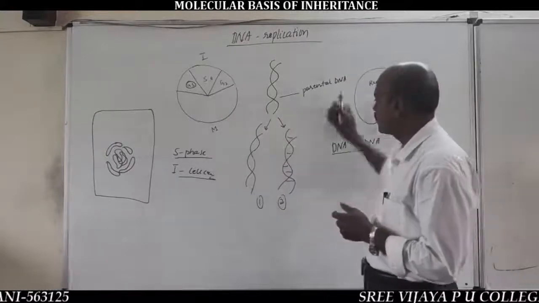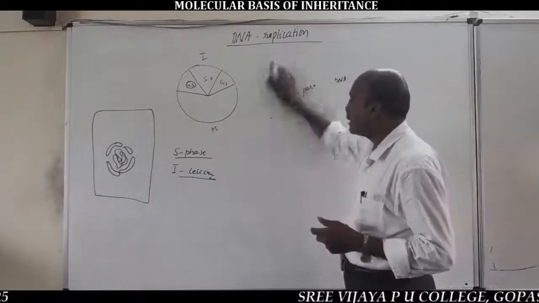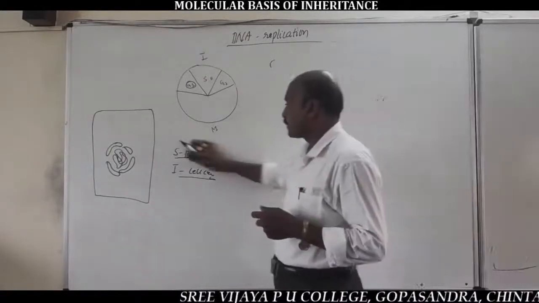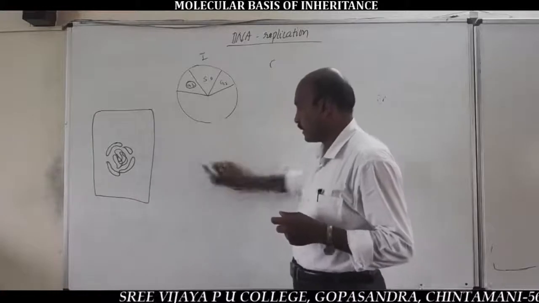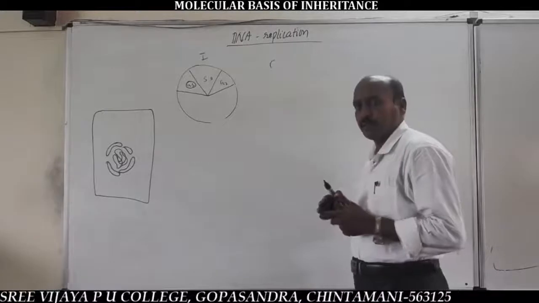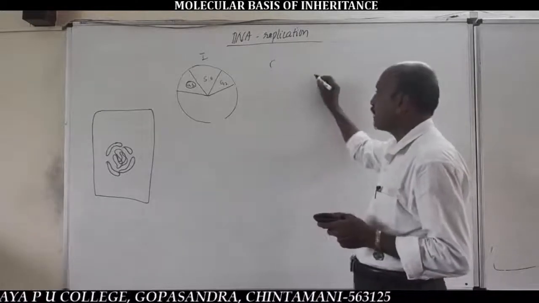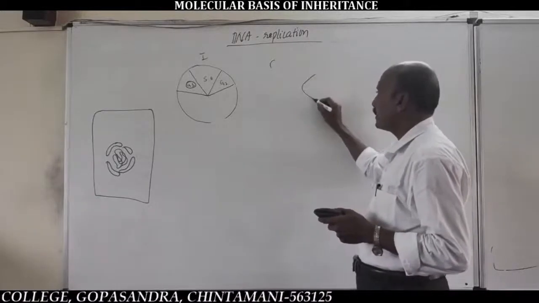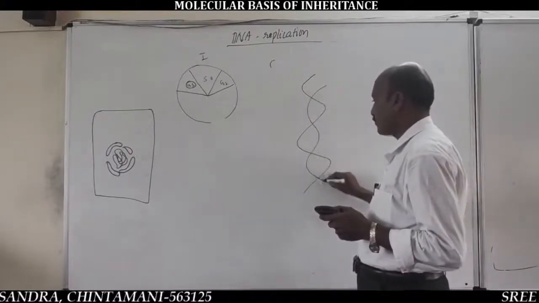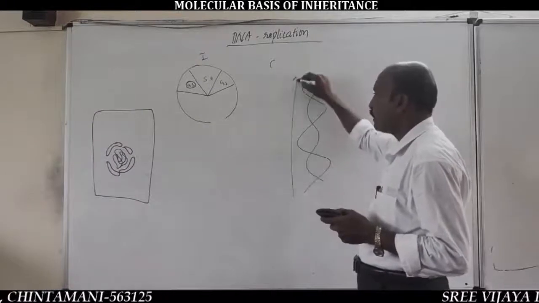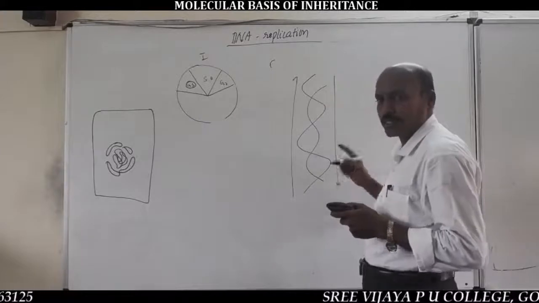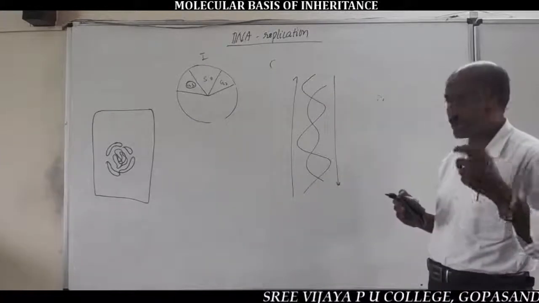Very important. It is always a bidirectional process. Replication of DNA is never unidirectional and never multidirectional. It is always bidirectional, meaning it occurs in opposite directions, from bottom to top and top to bottom, in upper direction and in downward direction. You should remember this statement.